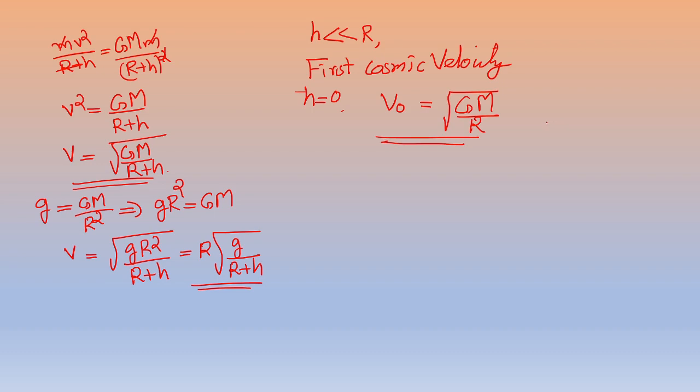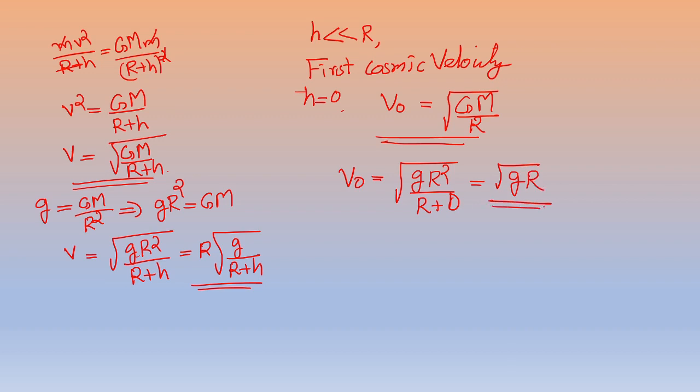Also we can do the same procedure in the second expression, that is v is equal to square root of g r square by r plus h. If we substitute h equal to 0, the equation becomes g r square divided by r plus 0, so r can be cancelled out, giving square root of g r, where g is the small g.